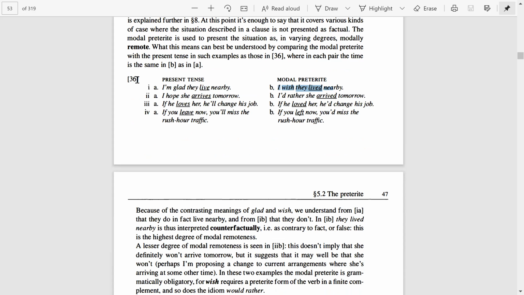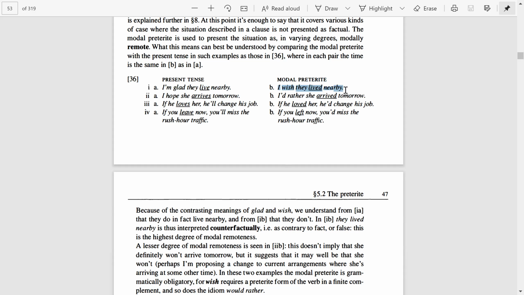So from 1a we can see that they in fact live nearby, right? They do in fact live nearby. And from this example we can get that they do not live nearby.